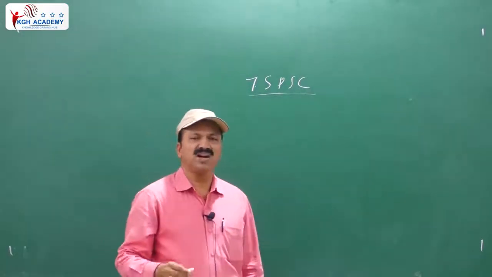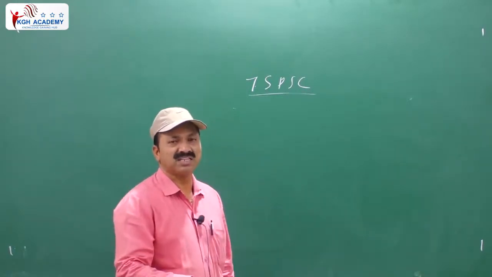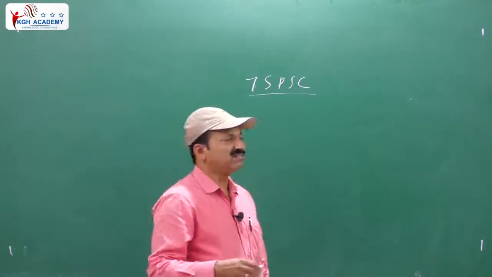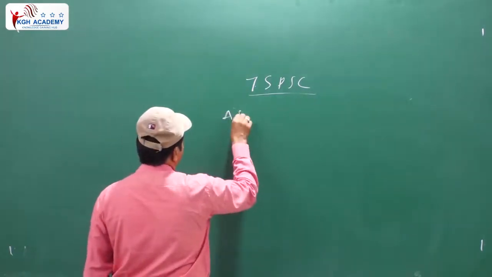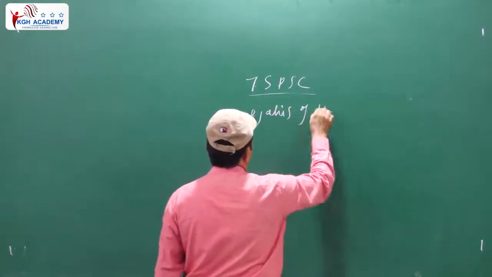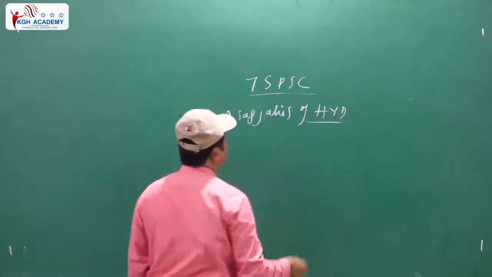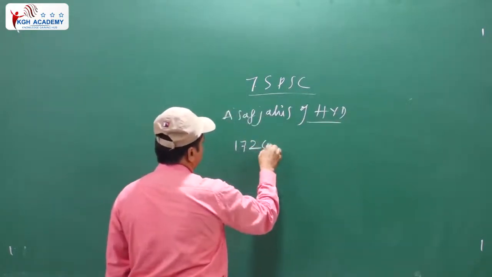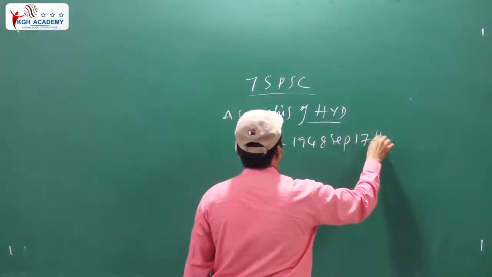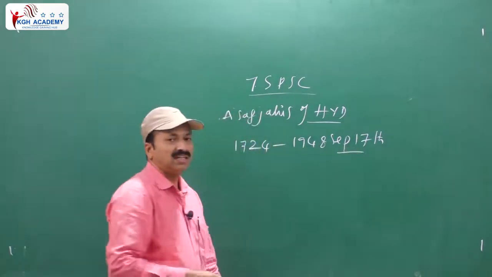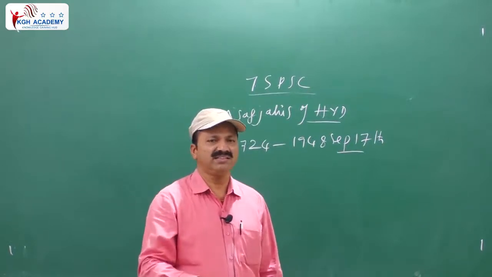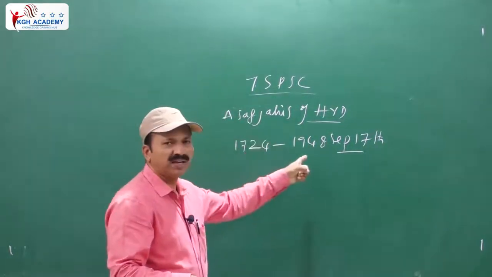This fourth paper, on the Telangana movement, begins with the Asaf Jahi dynasty: how it started. It is one of the important dynasties, you know well, the Asaf Jahis of Hyderabad. It started in 1724 and continued till 17 September 1948. That's why September 17 is considered Telangana Liberation Day. We are calling it Telangana Liberation Day, so from here we have to start.